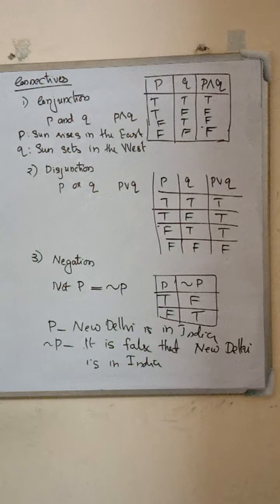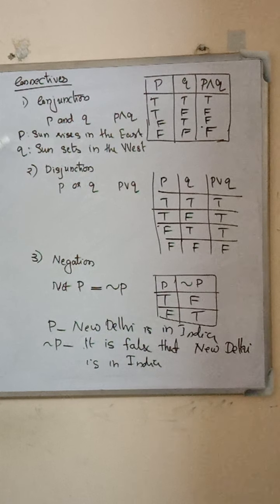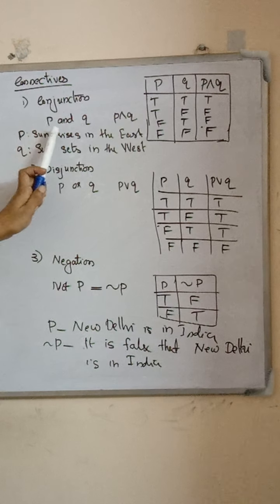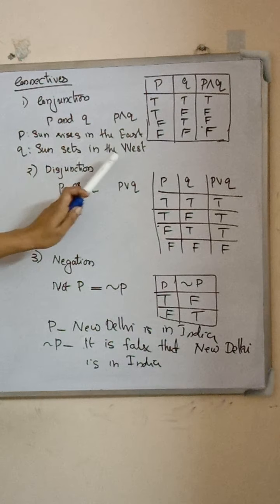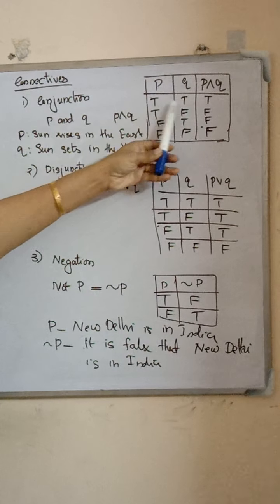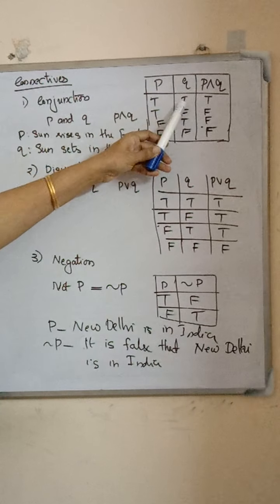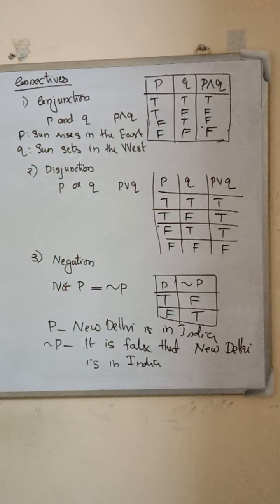For example, let us consider the statements P and Q. P is sun rises in the east and Q, sun sets in the west. These two statements are true. We connect P and Q by and: sun rises in the east and sets in the west. That P conjunction Q is also true. That gives the first row of the truth table. T, T, T. P is true, Q is true, then P and Q is also true.